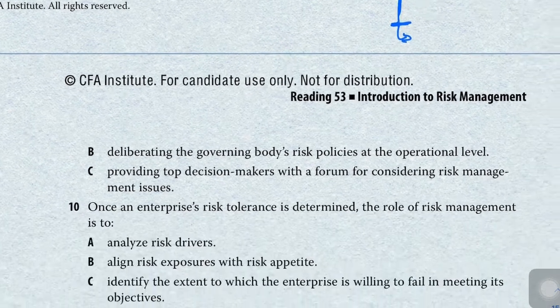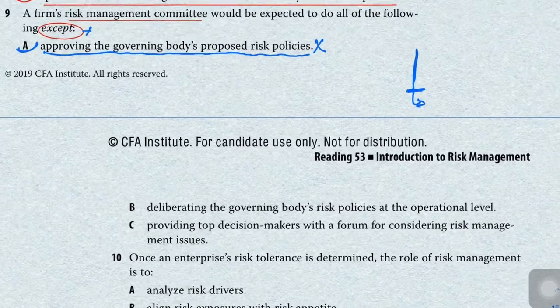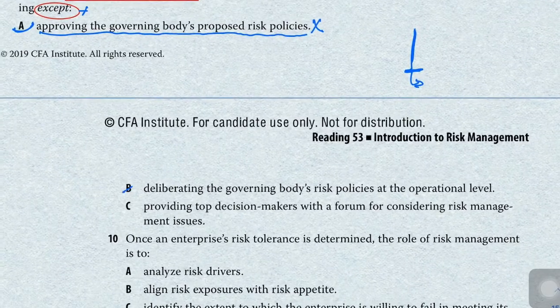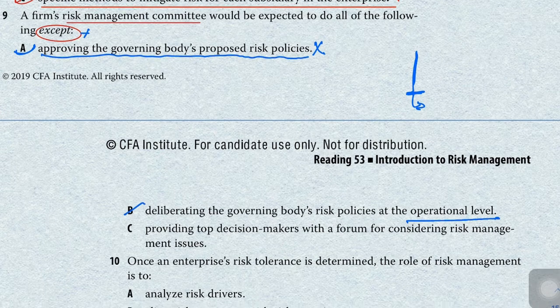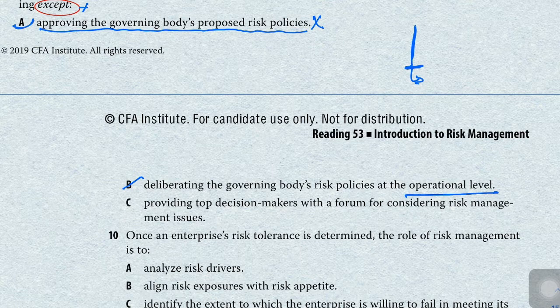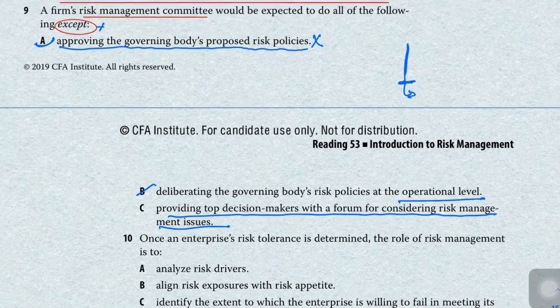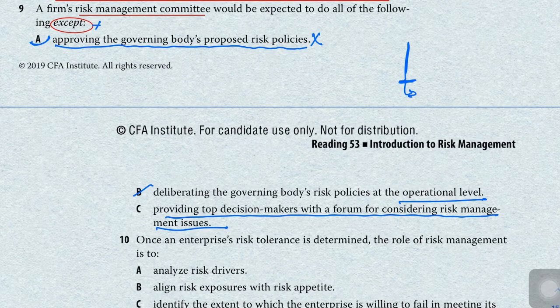Okay, you can read the other parts of this question, like option B. A risk governance committee will deliberate on the governing body's policies, and they will apply the policies at the operational level. Okay, and provide the top decision makers with a forum for considering management issues. Okay, they will give top management the issues that they are facing, so that they can create good policies as per the needs of the firm.